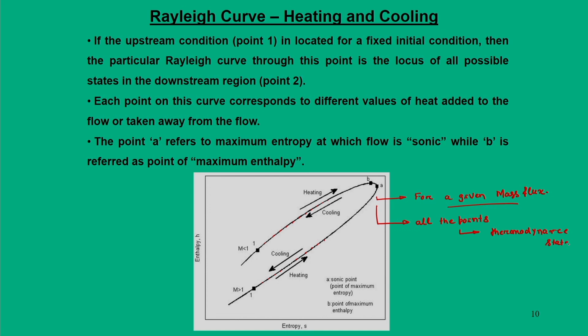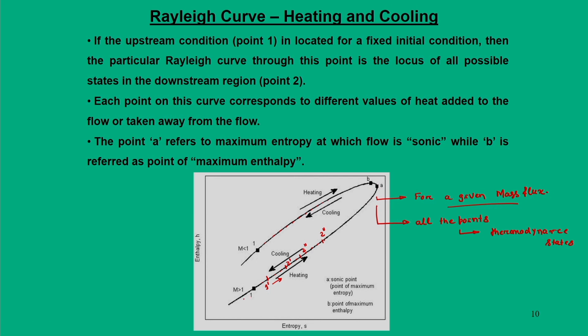Which means if I am at a certain point 1, let us say 1 dash, and I add heat, then I can move to 2 dash or 2 double dash or 2 triple dash. So, this heat addition process will drive me towards point A.